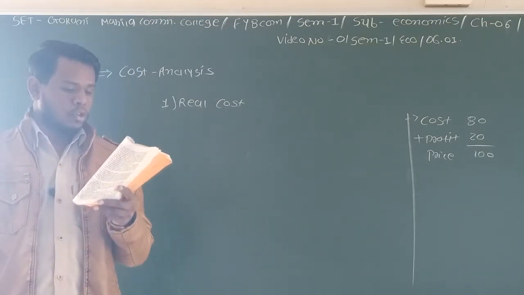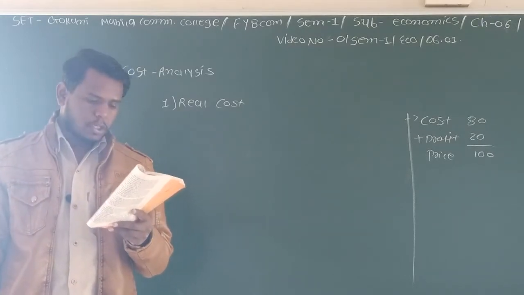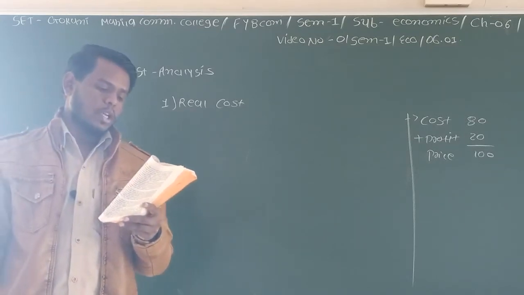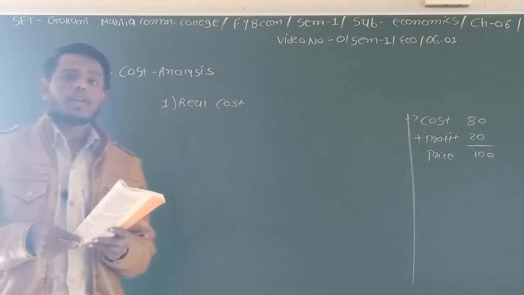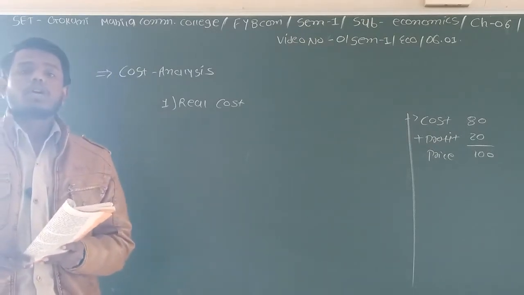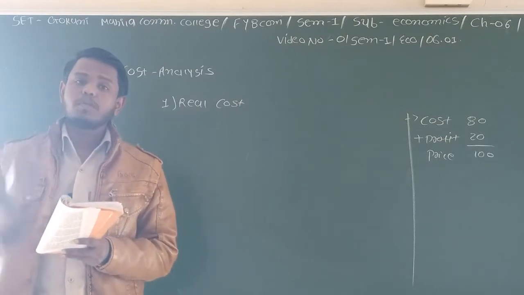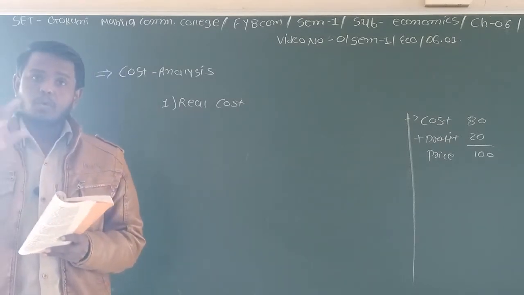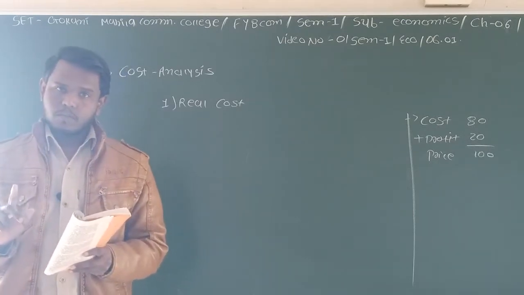Therefore it is called non-monetary cost. According to Alfred Marshall, the toil the workers have to put in to produce a commodity can be included in real cost. Alfred Marshall says that the workers toil hard, meaning they work very hard. When workers work hard to produce any commodity, that work is the real cost.